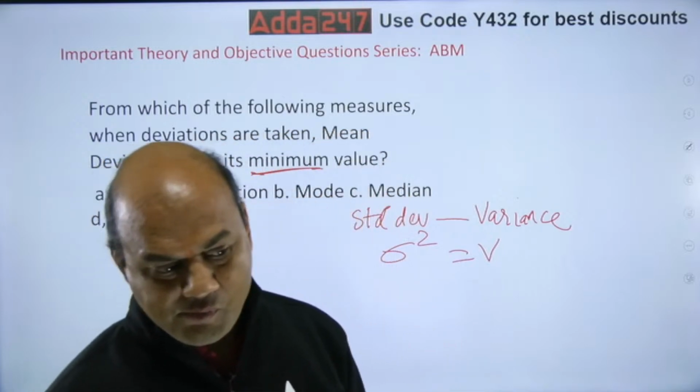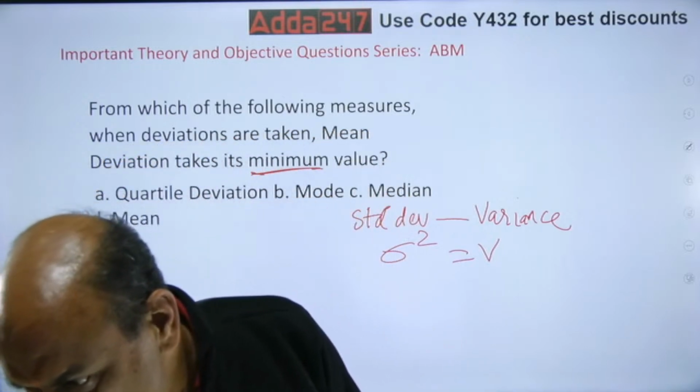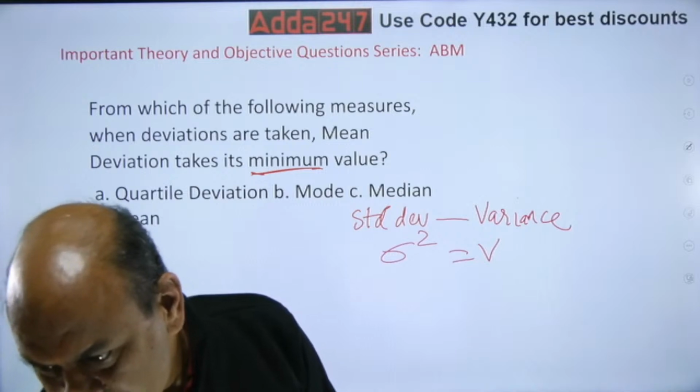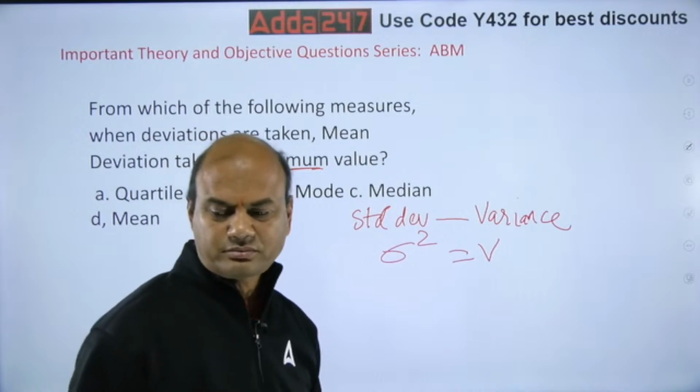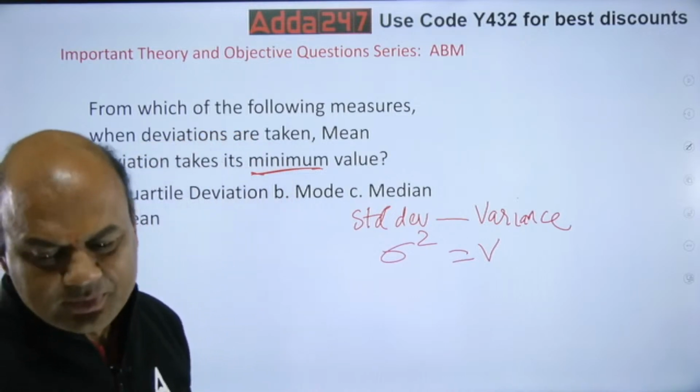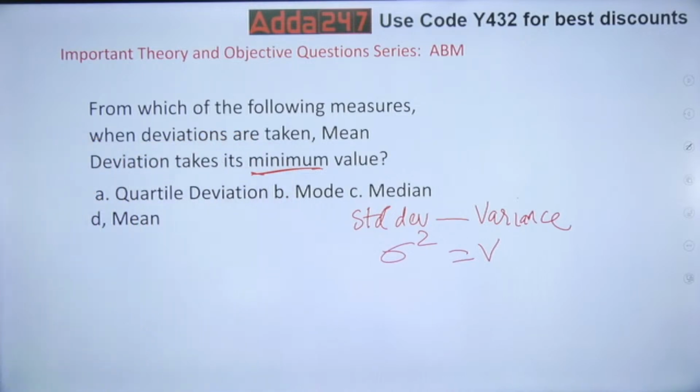Think over it, everyone. This is a difficult one. I'll give you 2 minutes because this is a difficult question.